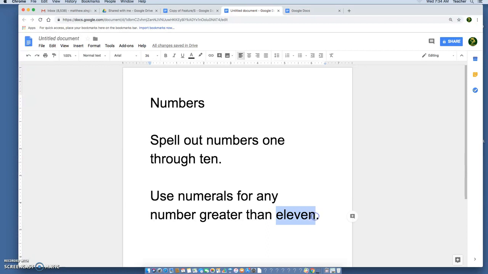So I'm going to change this to numerals, right? So when we have a number higher than 10, we use numbers, right? 100,000, okay? Things like that. Go through and look through your writing and see if you need to fix any numbers according to this rule. And that's it for this portion of the style guide.